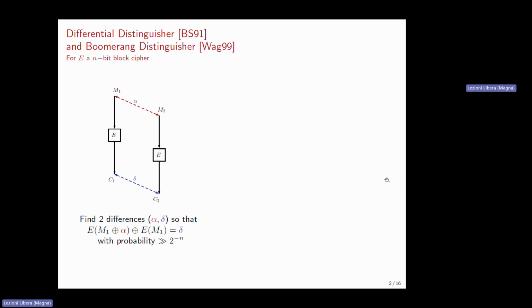Boomerang distinguishers were introduced in 1999 by David Wagner, and they can be seen as a variant of differential distinguishers. For a differential distinguisher, you look for two differences, alpha and delta, so that if two messages differ by alpha, then with high probability their ciphertext difference will be equal to delta. High probability here means a probability higher than 2 to the minus n, where n is the block size. For boomerang distinguishers, we look for four differences, and these four differences connect together a quartet of messages instead of just a pair of messages.